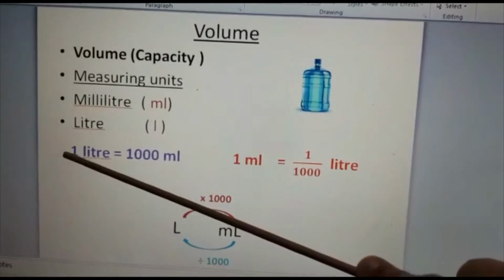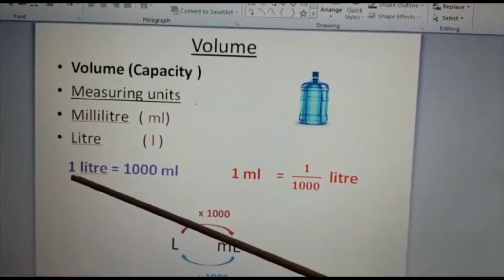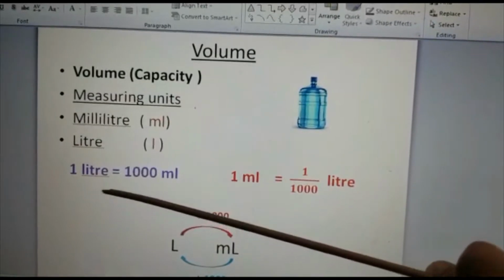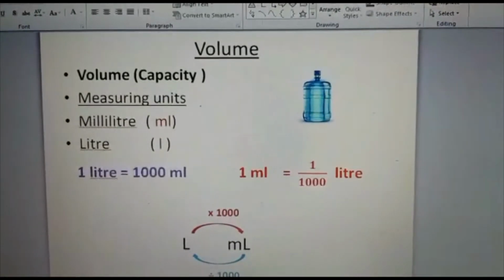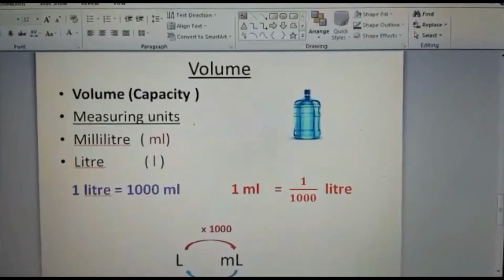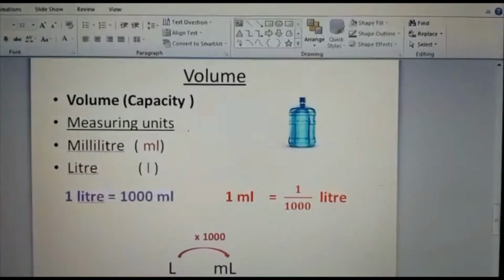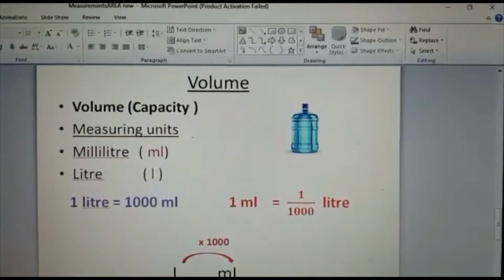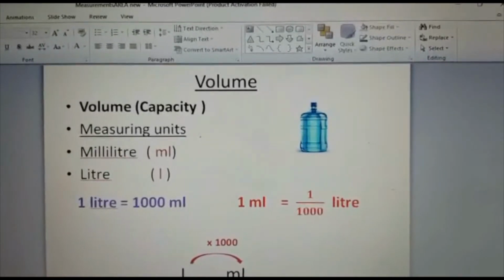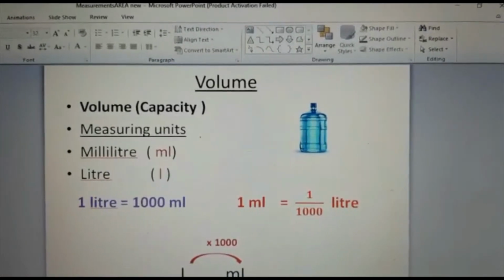Now you know it. Suppose a small juice bottle, we will normally measure in milliliter. If you examine a small juice bottle, you can say it may be 200 milliliter or 250 milliliter. At home you can come across so many situations where you can say this. Take your condensed milk or juice, you can see maybe 50 milliliter. When it comes to a big bottle of juice it may be 1 liter, 2 liter. And even milk, just open the fridge and see the milk bottle, how much is written there: it is 1 liter or 2 liter, or maybe 500 milliliter.